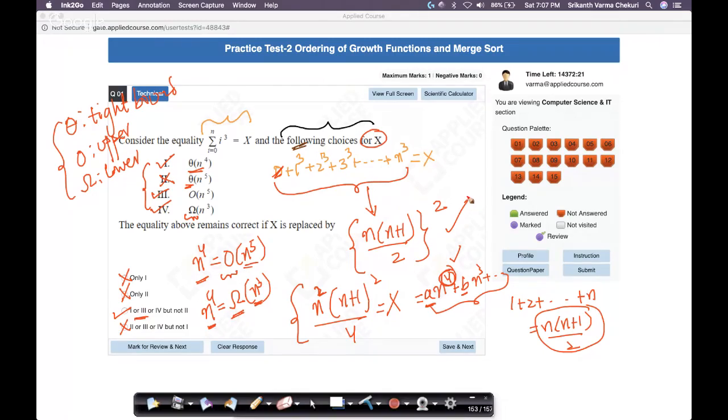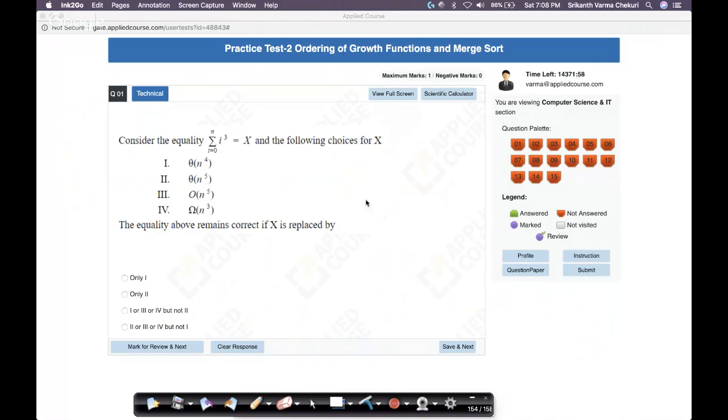The two pieces of information that you need to know: the sum of cubes is this formula. The moment you know this, and you know the definition that theta is tight bound, big O is upper bound, omega is lower bound, this problem you can actually solve in 30 seconds, while I've taken longer to explain it in detail. So this question is straightforward. So let's go to the next question.